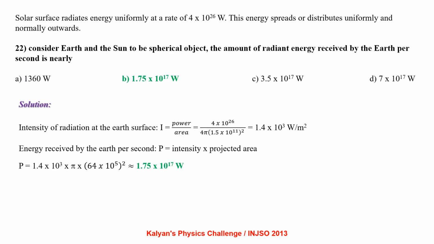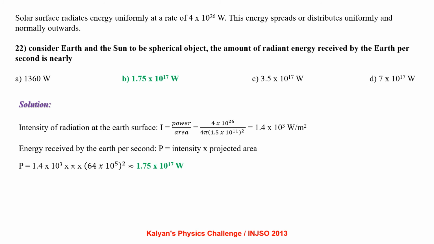Solar surface radiates energy uniformly at a rate of 4 into 10 power 26 watt. This energy spreads or distributes uniformly and normally outward. Consider Earth and Sun to be spherical objects. The amount of radiant energy received by the Earth per second is nearly.